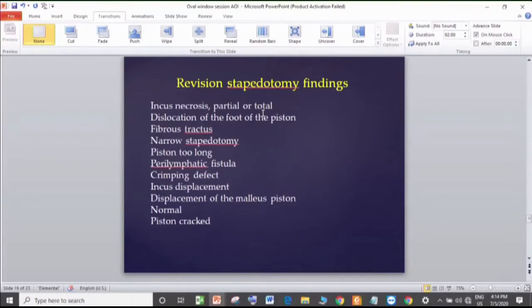Now that is when there is thinning and slight necrosis of the lenticular process. Okay, and then if you have more necrosis? If the long process is partially or totally necrosed, then obviously you need to do a Malleus stapedotomy.